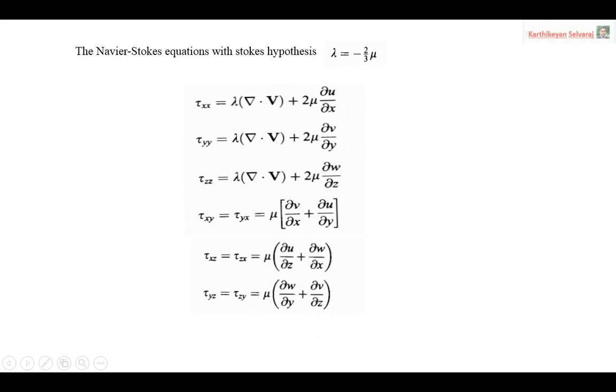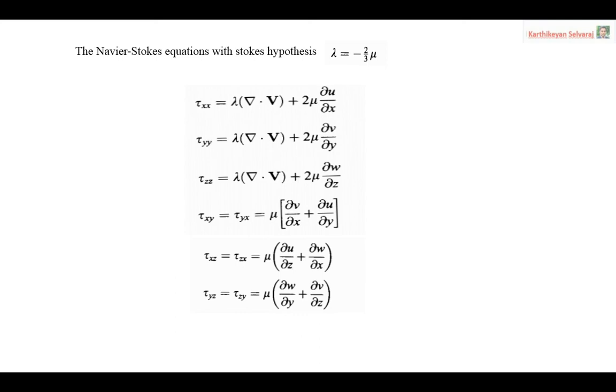Why do we need to bother about the Stokes hypothesis? Because in fluid mechanics we have two approaches, Newtonian fluid and non-Newtonian fluid. A Newtonian fluid follows Newton's law of viscosity, which says the shear stress is directly proportional to the rate of shear strain, I mean the rate of velocity gradient.